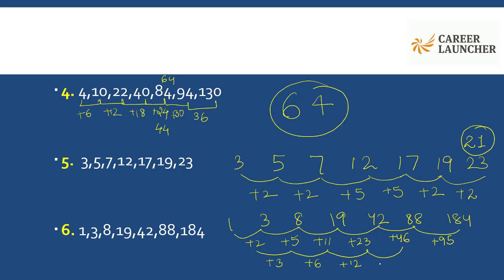So here my difference should have been 24, double of 12. So the number to be added here should not have been 46, because when I add 24 to 23, the difference should have been 47, and in place of 88, I should have gotten 89, and 89 when added with 95 would have fetched me 184. So the number 88 is the odd one out here.